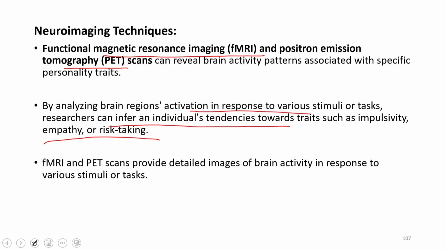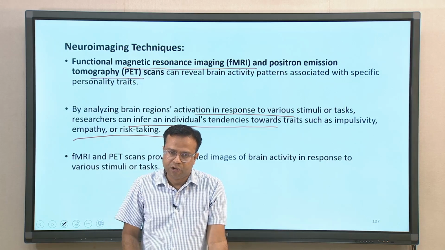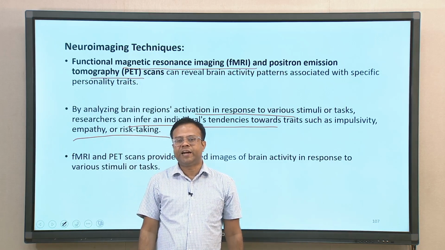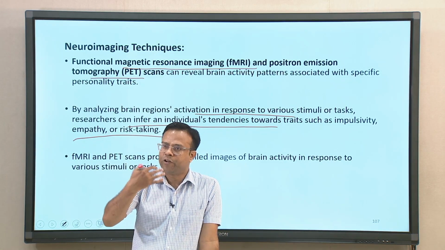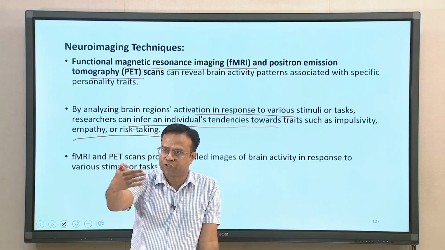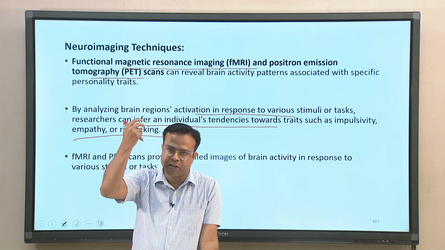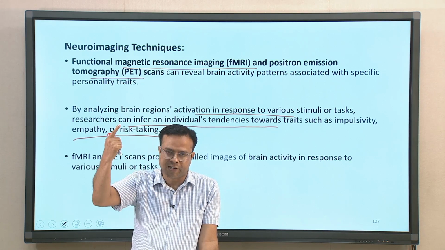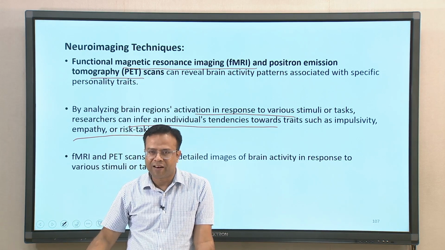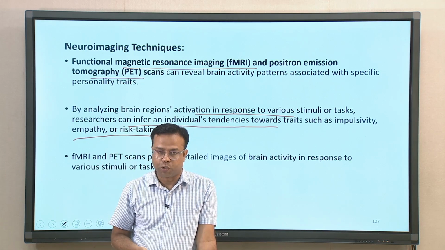Using this neuroimaging technique, one can identify those brain areas, or at least you can make certain conclusions based on that. So, fMRI and PET can provide detailed images of brain activity in response to various stimuli and tasks. When you ask people certain questions or give some stimuli, the brain starts functioning, and this imaging technique can give you the detail of what is going on in the brain itself, and from there we can understand certain aspects of the person also.